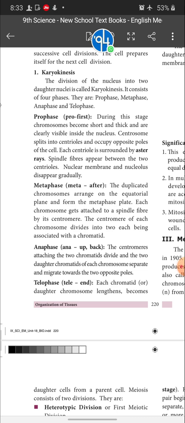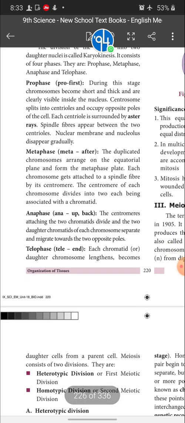Then each centriole is surrounded by aster rays. Then spindle fibers appear between the two centrioles. Nuclear membrane and nucleolus disappear gradually. Next, metaphase stage. Meta means after. After prophase, metaphase is present.